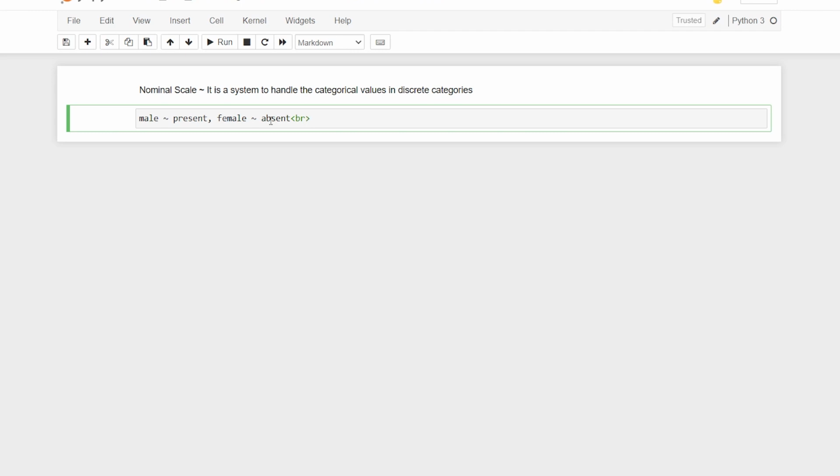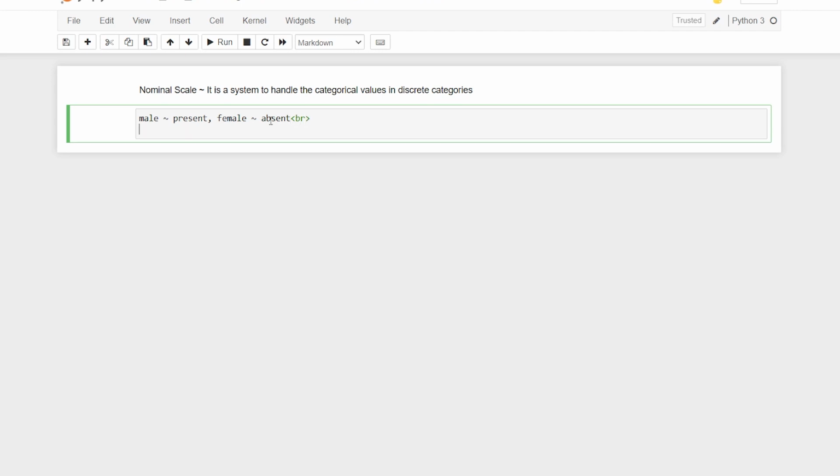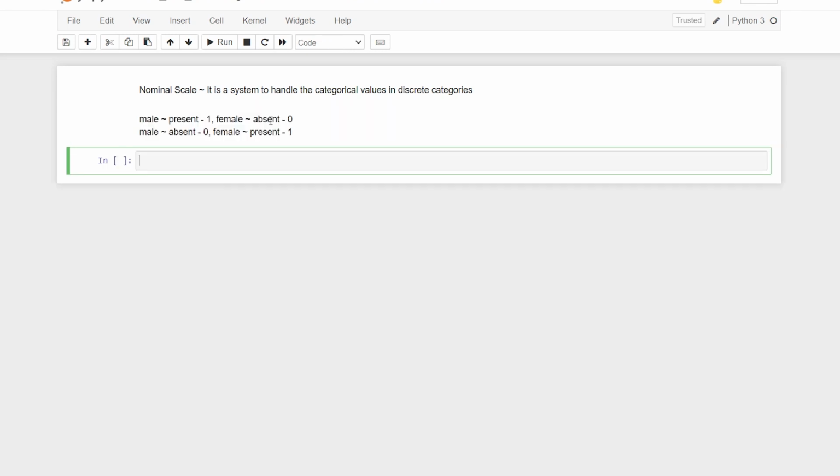Similarly, vice versa: if male is absent, female is supposed to be present. So this is the way it works. Frankly speaking, instead of present we can say 1, and instead of absent we can say 0. Similarly, present is 1 and absent is 0. This is the way it works.